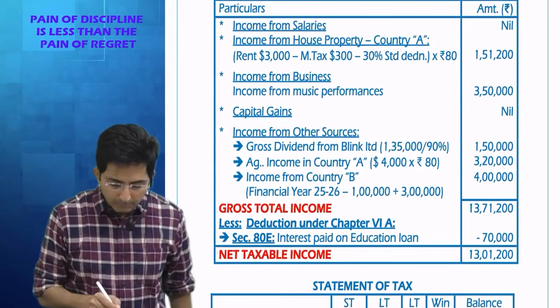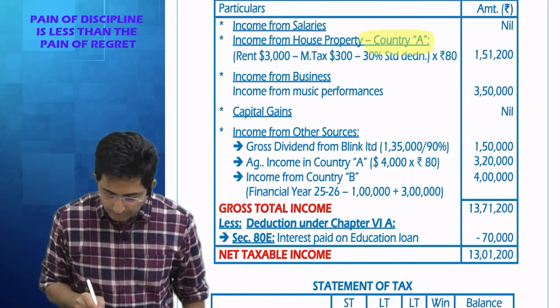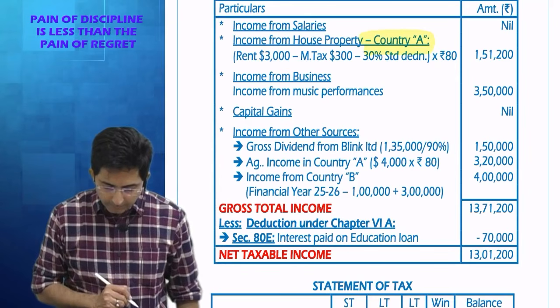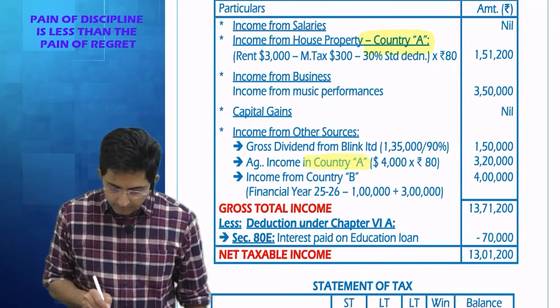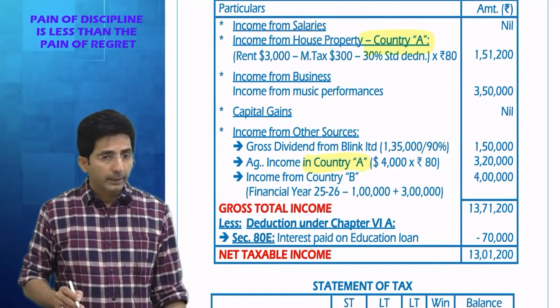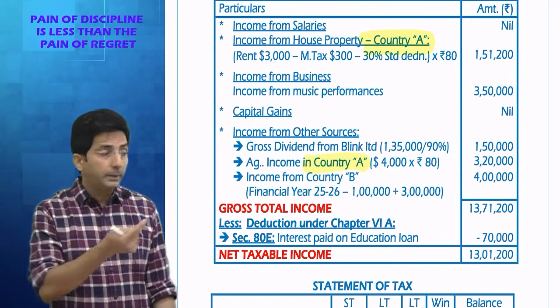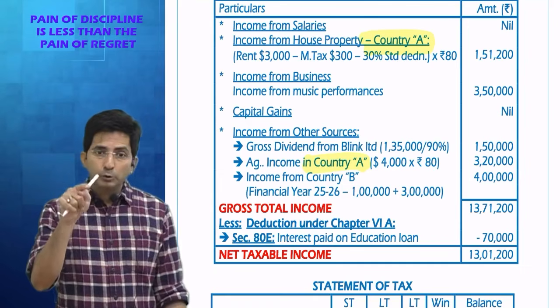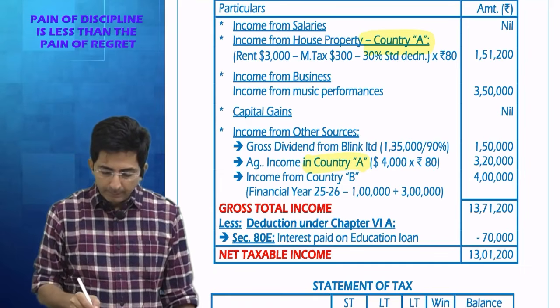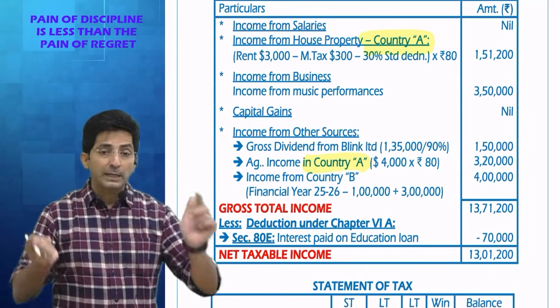So tell me which incomes are coming from country A. I will highlight with yellow color. Country A. Tell me where else country A is there. Agriculture income. That's it. So firstly my eyes should be in the solution, and then my eyes should be on income coming from foreign, which I have already highlighted. And that also as per Indian law.